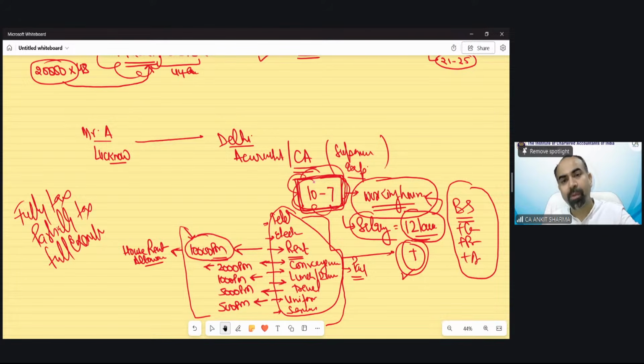These are monetary payments to bear the expenditure which is associated with your working. That's why it's not part of your salary, because basic salary, etc., is for your working, what you are actually performing, for which you have been appointed. These are associated expenditures that we are going to receive from our employer.